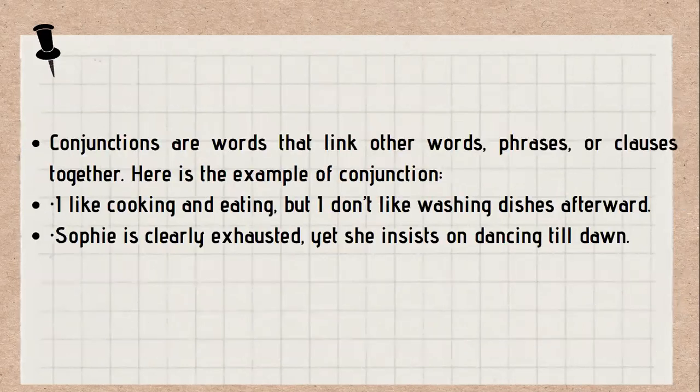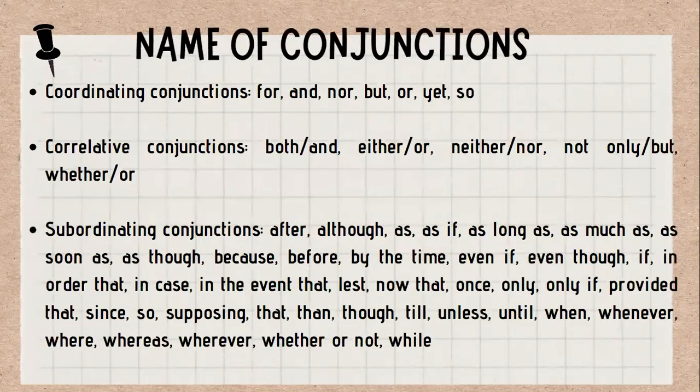Next, conjunctions are words that link other words, phrases, or clauses together. Here are examples of conjunctions. I like cooking and eating, but I don't like washing dishes afterwards. Next, Sophie is clearly exhausted, yet she insists on dancing till dawn. So we have the names of conjunctions. We have coordinating conjunctions: for, and, nor, but, or, yet, so.